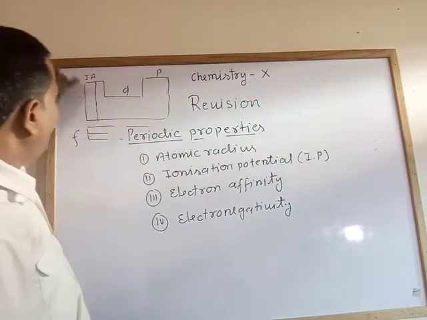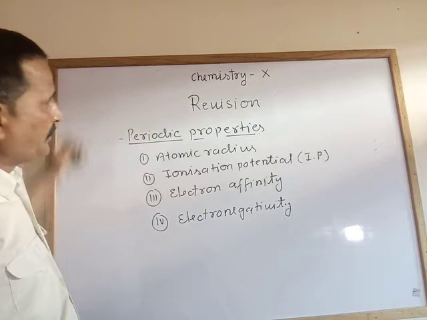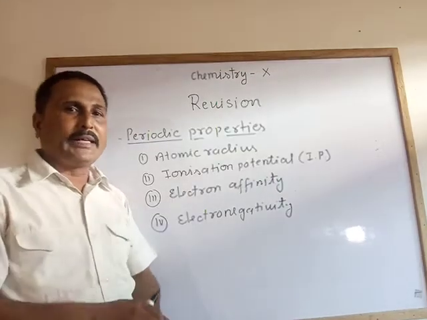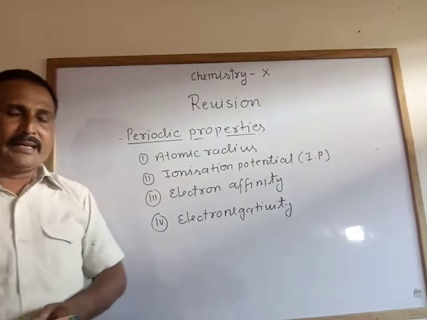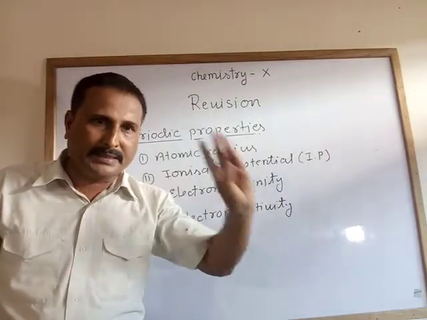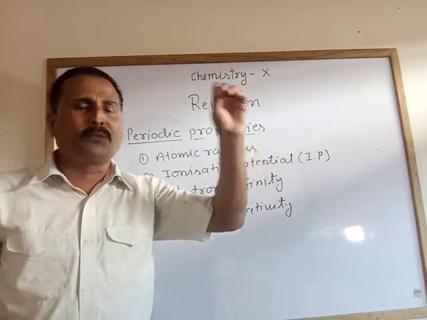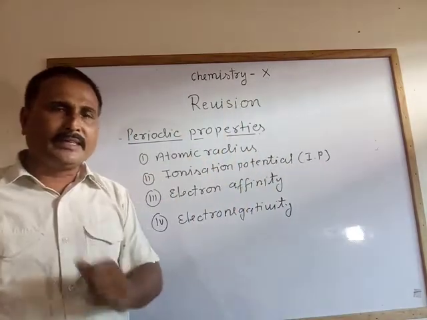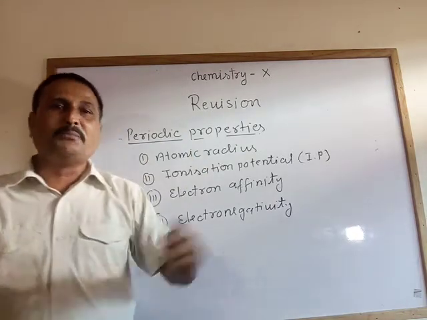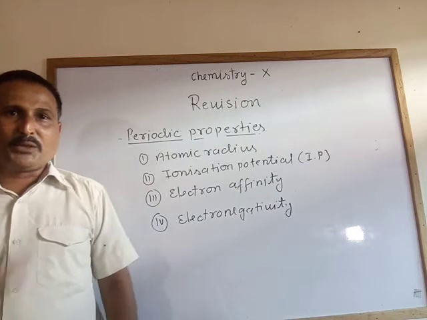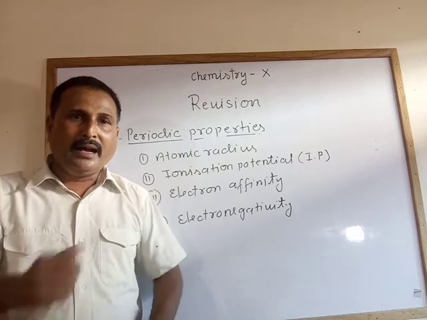Now, according to the periodic law, Mendeleev's periodic law. Why classification? Suppose in one class there are students of first standard, second, third, fourth, fifth, sixth, seventh, eighth, up to tenth standard. Then it is very difficult for the teacher to manage the class, because they are in different standards and their thinking levels are also different.